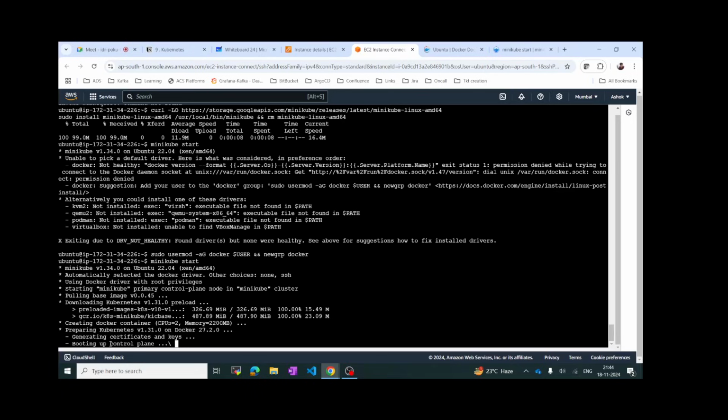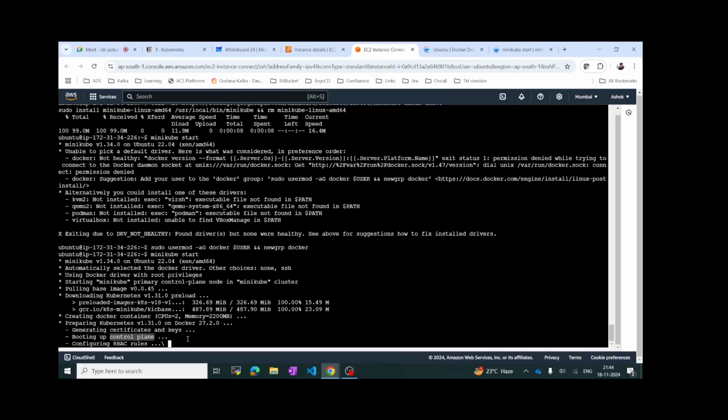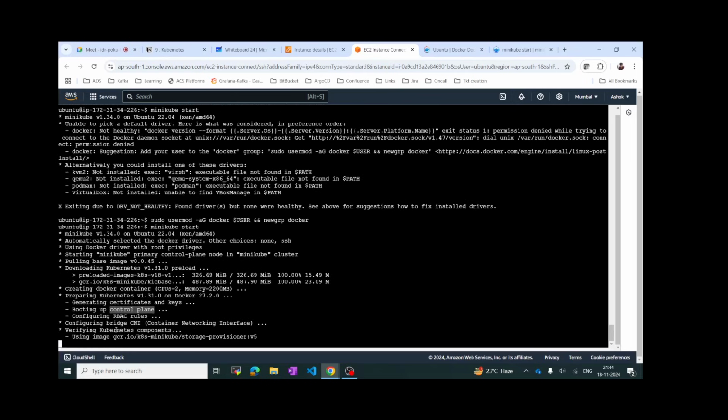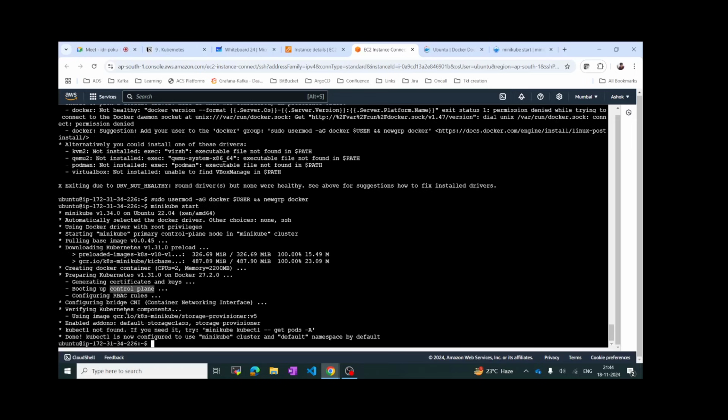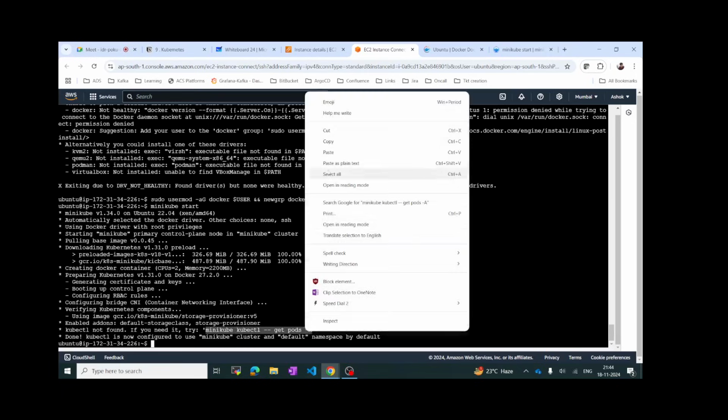If you see here, it is booting up the control plane and configuring the rules, everything. All the networks, configuring bridge CNI, and it is using the minikube image as well. If you see here, kubectl not found. Let's try this one: minikube kubectl get pods.